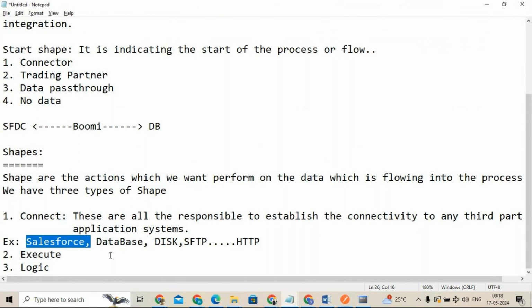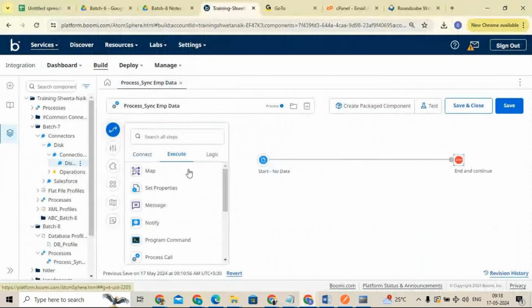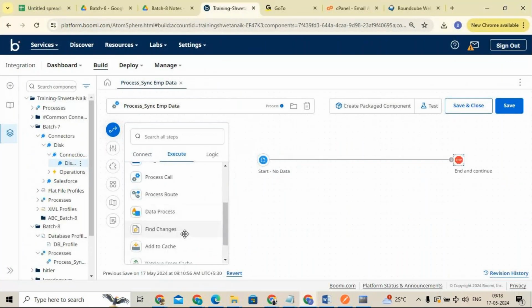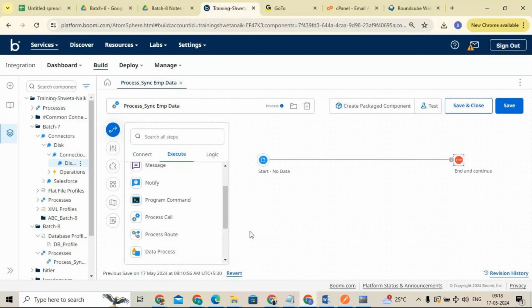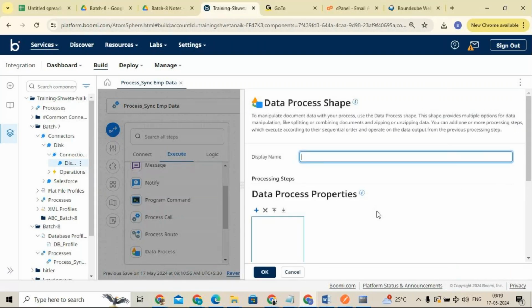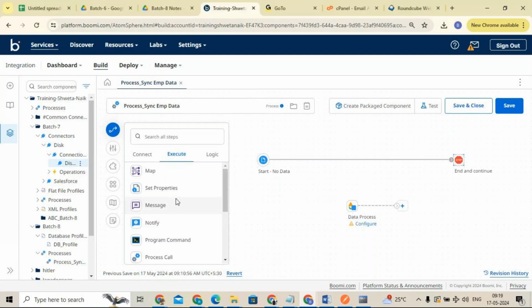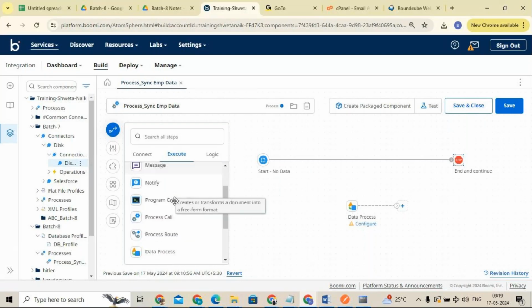Now, execute type means if you want to do any kind of manipulation or managing of the data. For example, if you want to transform the data from one format to another format, or split the data, or combine the data.